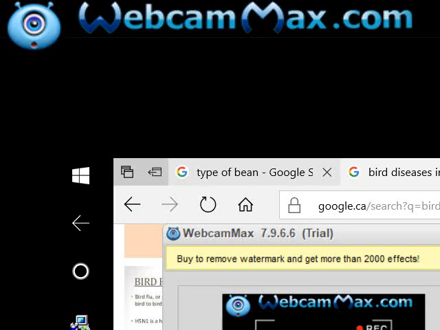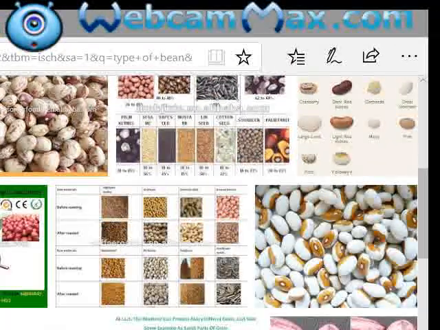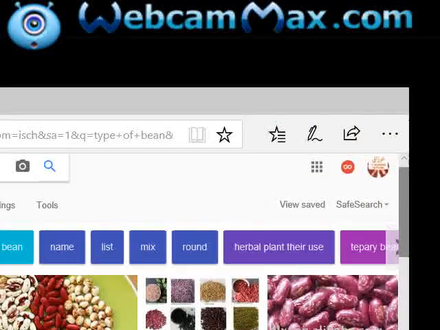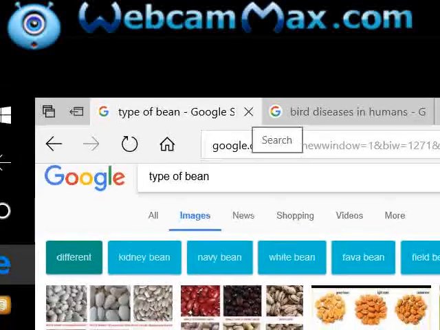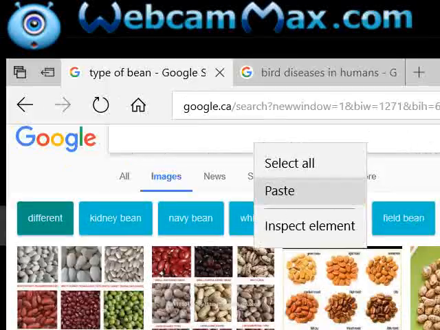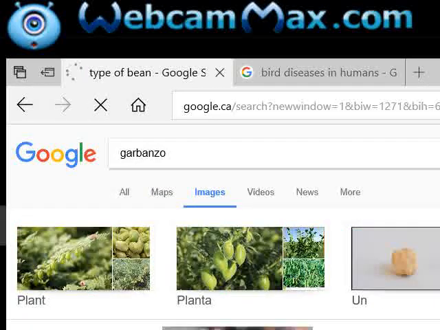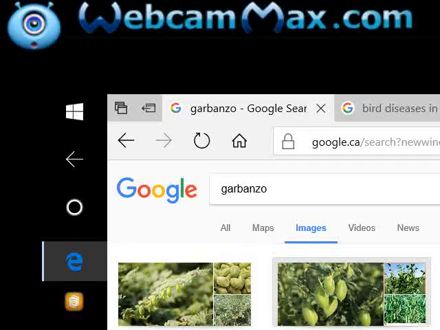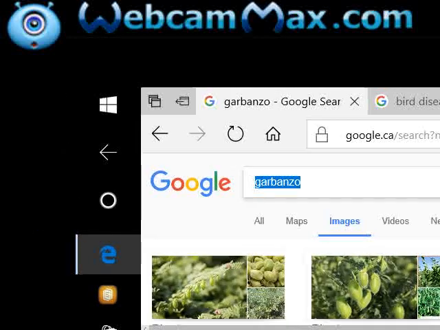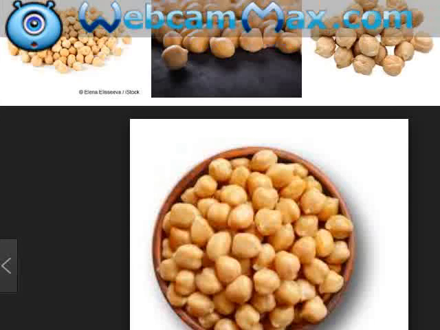I want to say a little about schooling. This one is schooling. I will show you. Garbanzo is called like that. This plant, garbanzo, is called this one or this one. Picture in here. I will show you this one.